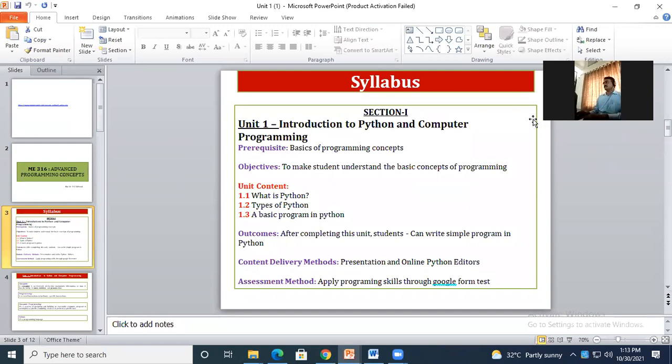Now we'll start with the contents of the syllabus. The very first chapter is Introduction to Python and Computer Programming. The contents of the unit are: What is Python? Types of Python, and the basic programs in Python. That means I wish to write a simple program in the Python programming language. That is the syllabus of this unit.